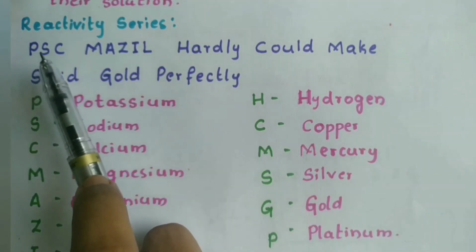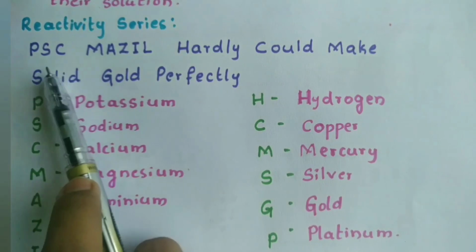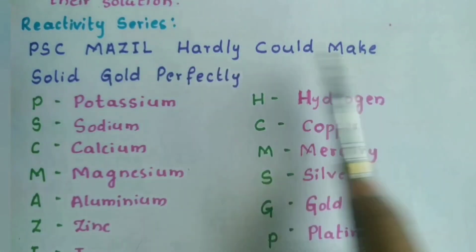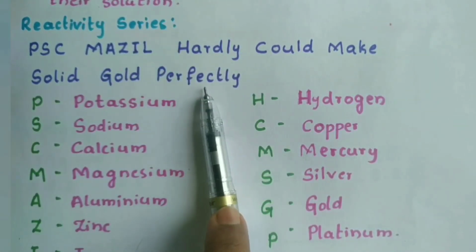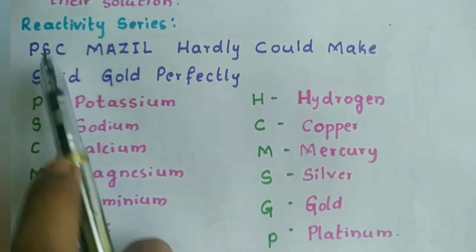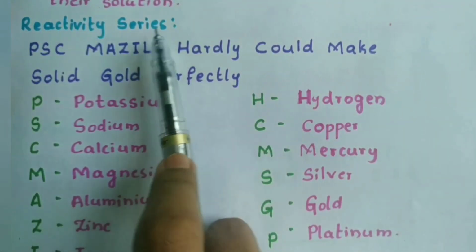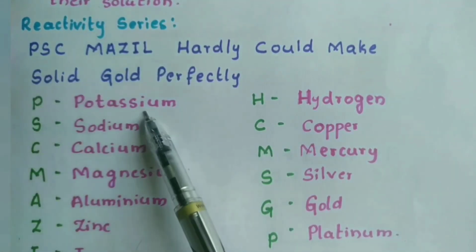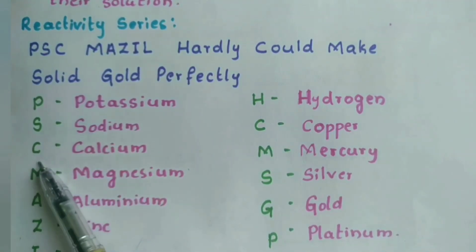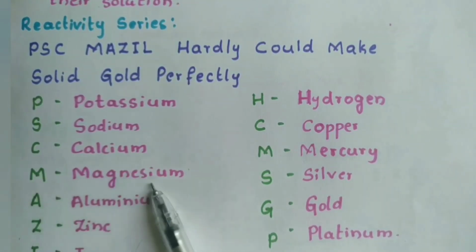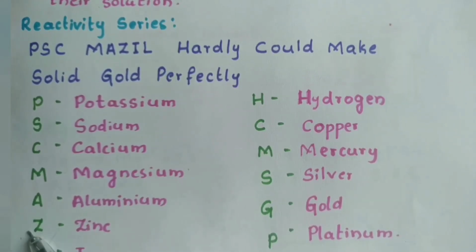So I am giving one easy trick to remember, that is PSC Mazel hardly could make solid gold perfectly. This is a mnemonic to remember the reactivity series of the metals. See, P stands for potassium, S stands for sodium, C for calcium, M for magnesium, A for aluminium, Z for zinc, I for iron, L for lead.